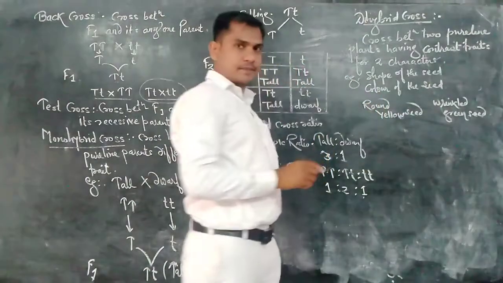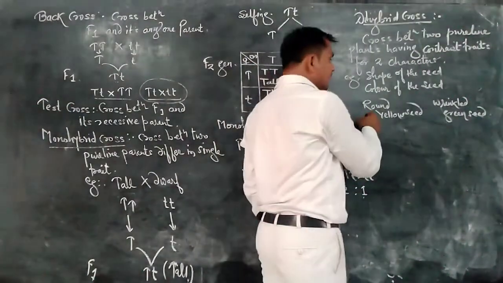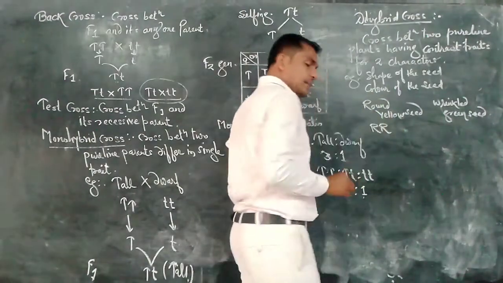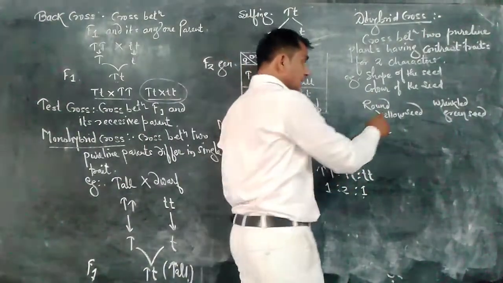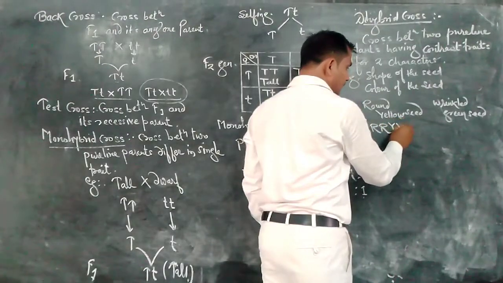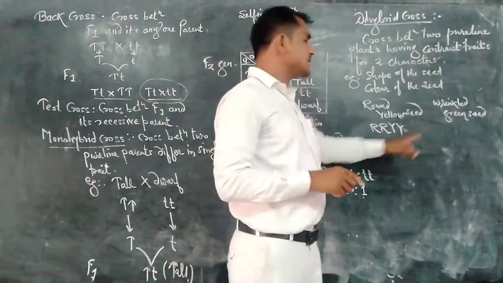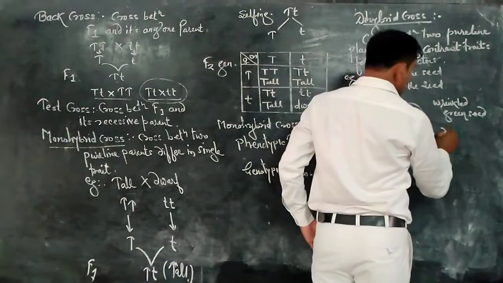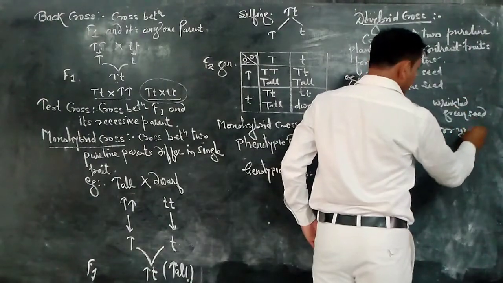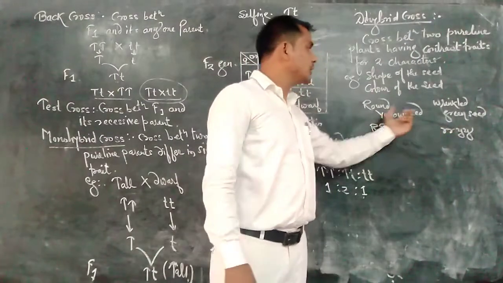The genetic constitution is the genotype. For round shape, two genes are present, capital R, capital R. Yellow is the dominant trait, hence capital Y, capital Y. Both of these are recessive traits, so we write small letters: small r small r for wrinkled and small y small y for green. So this is the genotype of both the parent plants.